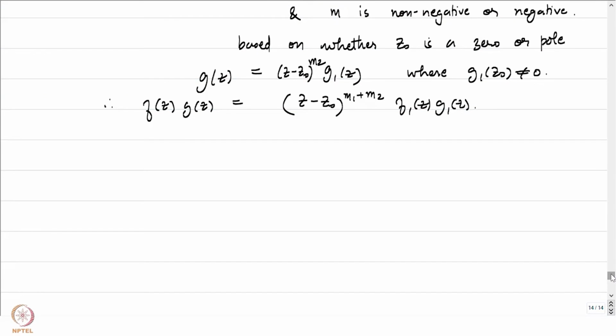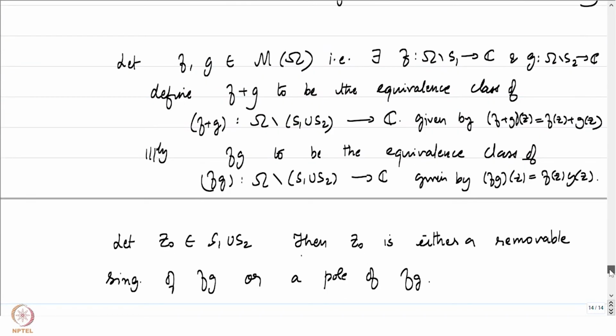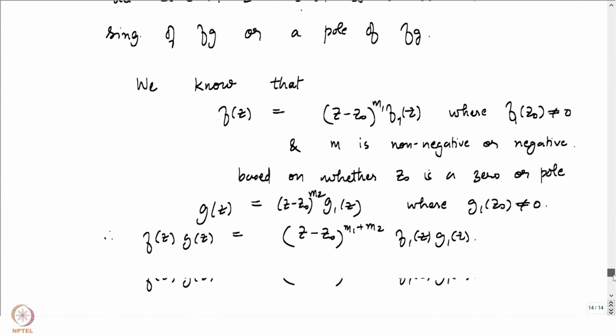It cannot be an essential singularity because of the behavior of the function f in a neighborhood of z0 and the function g in a neighborhood of z0. A very similar argument, wherein you take all the cases here, will tell us that the points of S1 union S2 are going to be either removable singularities of f plus g, or a pole of f plus g. Okay, so that is good.